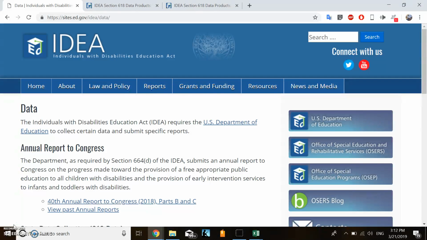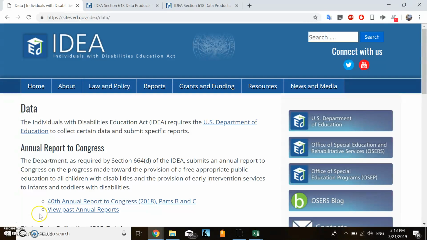to society. The major provisions in IDEA are that each state must have a plan to ensure that students are identified, they're provided with a free and appropriate public education, the students are placed in the least restrictive environment, and each student has a written individualized education plan.